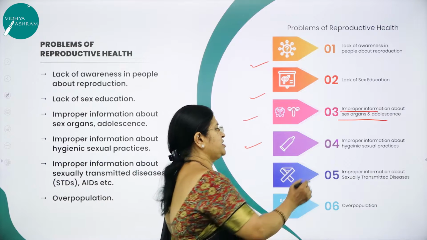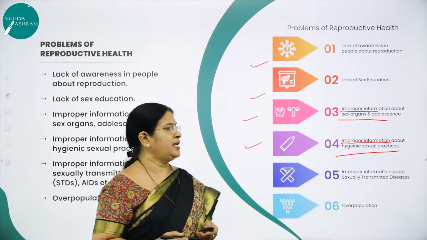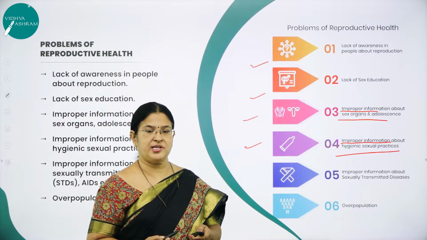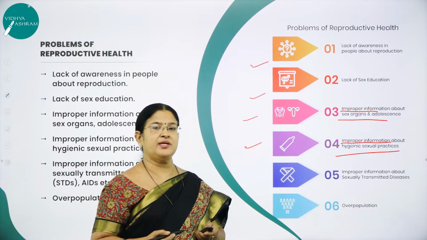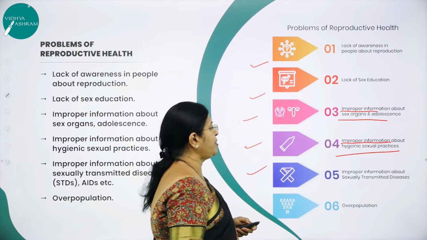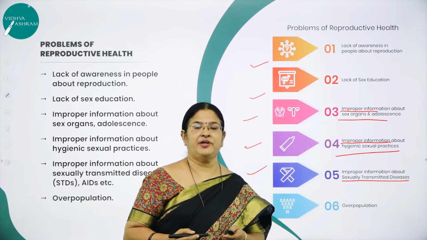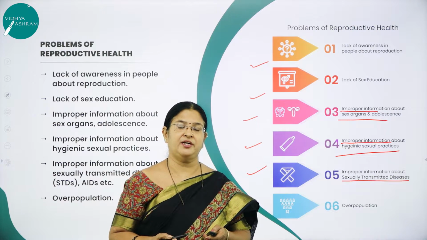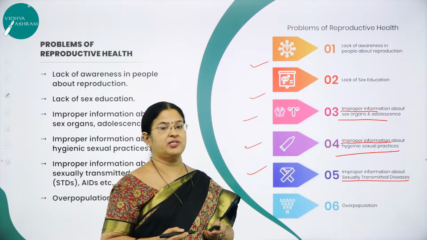Fourth, improper information about hygienic practices. As I said, if they don't use hygienic sexual practices like condoms and other important contraceptives, definitely they'll get infected with sexually transmitted diseases. So improper information about hygienic sexual practices is one reason why our society is not able to achieve reproductive health. And fifth, very important, improper information about sexually transmitted diseases. Many people in our country are not aware of this dreadful disease called AIDS. As we know, AIDS is such a dreadful disease. Once infected, we lose immunity. So people should be aware of such sexually transmitted diseases.